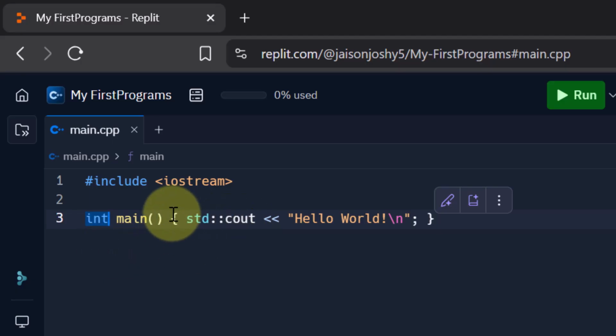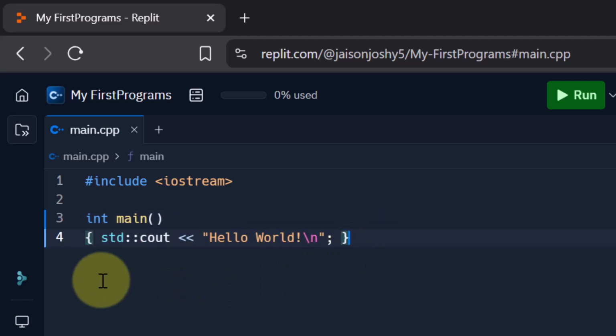Now you see these curly braces. Within these curly braces, there is something written. The curly braces define the start and end of our function code. So if I bring it to the next line, it may become a little clearer. You see the function starts here with this curly brace and it ends here with this next curly brace.